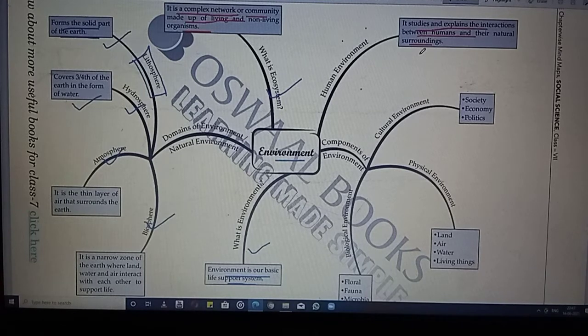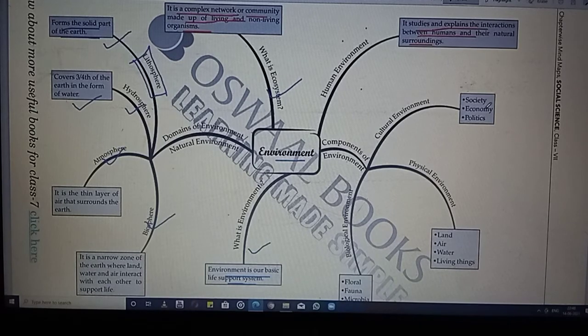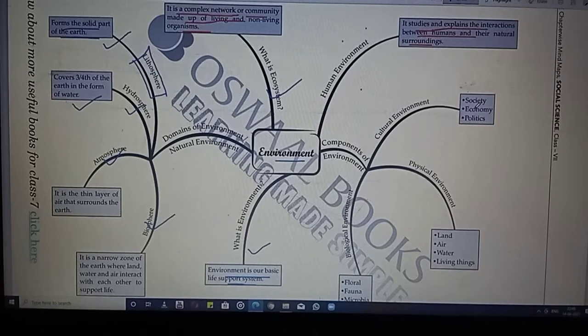After human environment, the next component of environment is your cultural environment. In the cultural environment we are having the society. In the society we are having the different countries, different nations. After the nations, we are having the different religions. After different religions we are having the different castes, different beliefs. After the different castes we are having the separate societies, and in societies we are having different beliefs and different actions by the people as per their beliefs and their faiths.